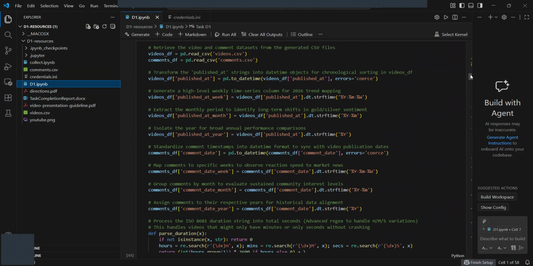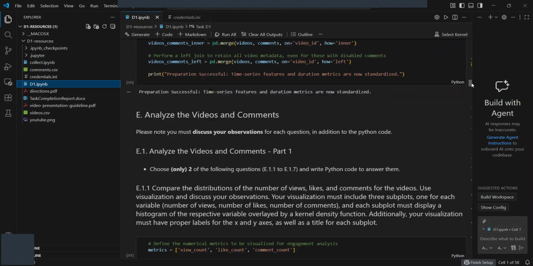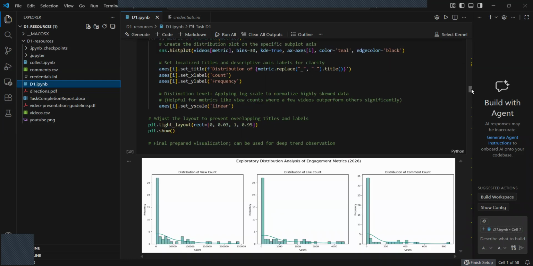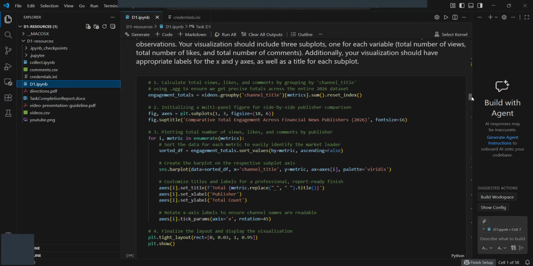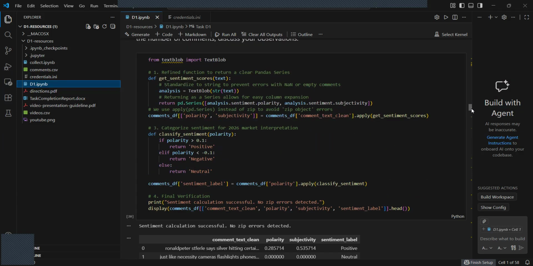Now let's examine the first of our two core research questions. What is the prevailing sentiment regarding gold and silver across these channels? To answer this, I applied the TextBlob library to calculate a polarity score for every comment ranging from -1 for negative to +1 for positive.